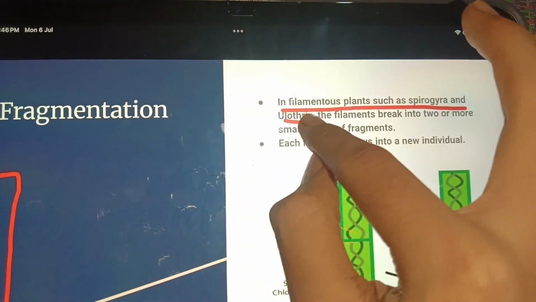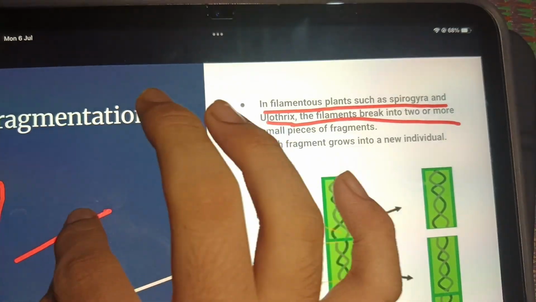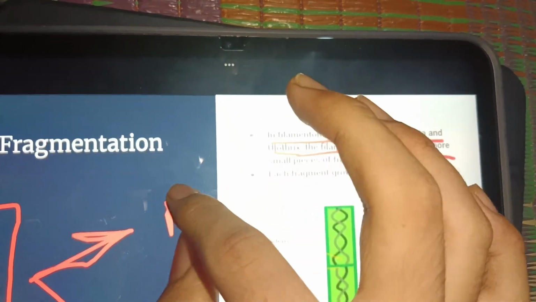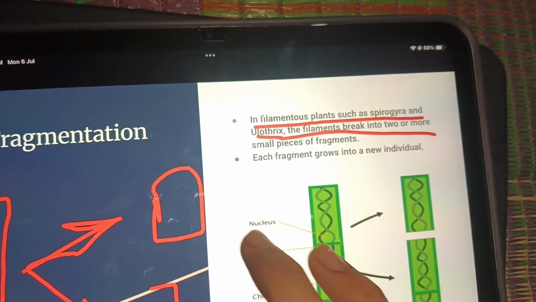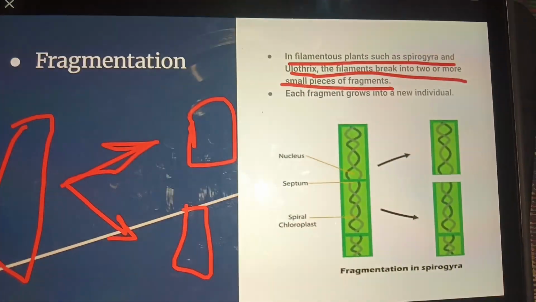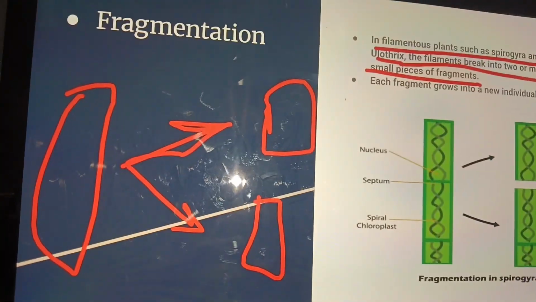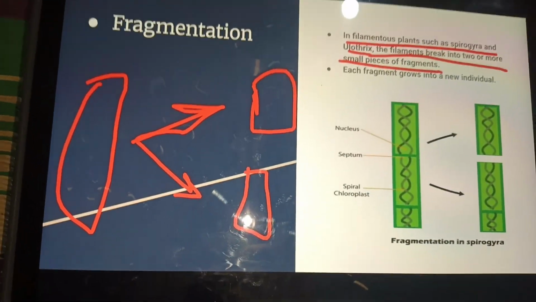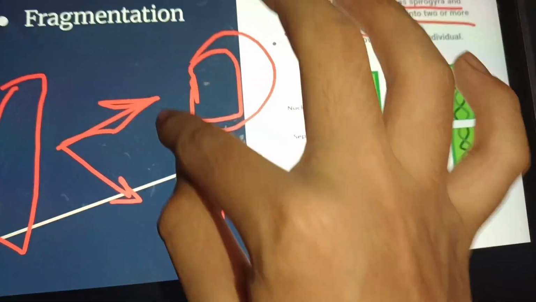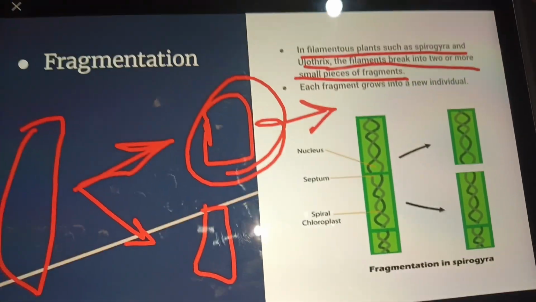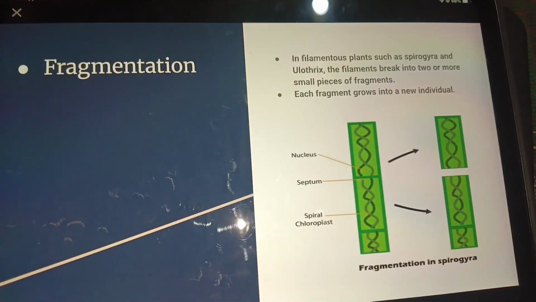In plants such as Spirogyra and Oedothrix, the filaments break into two or more pieces or fragments. I will say what are fragments. Now over here, the filament broke into two pieces or two fragments. Now each piece lives an independent life.